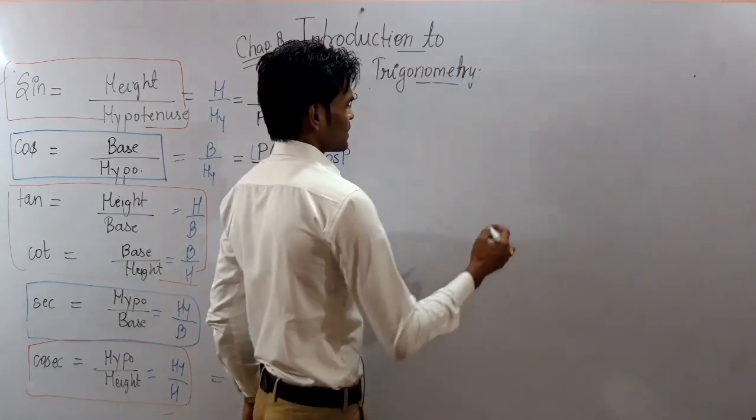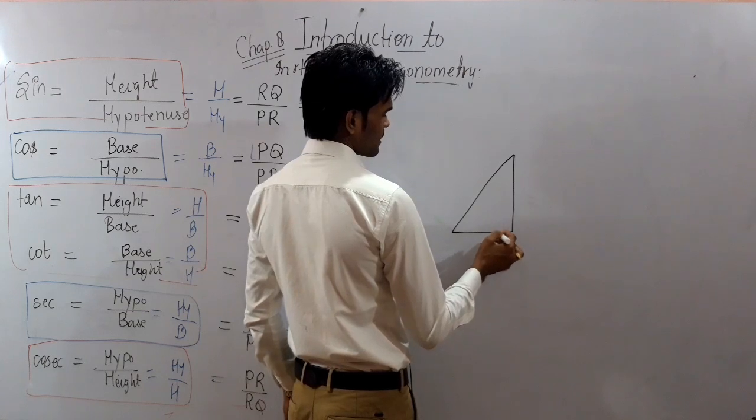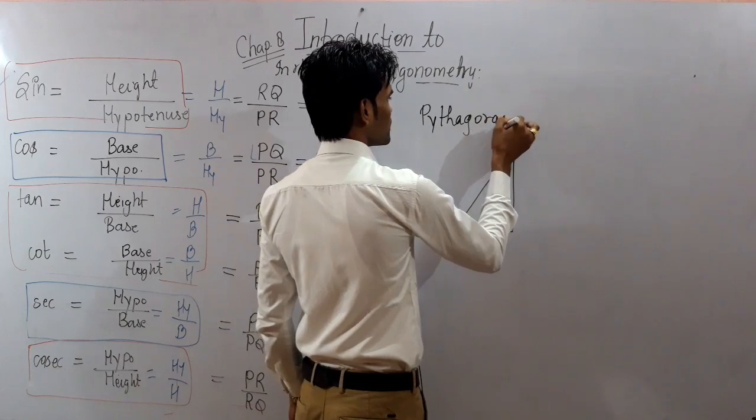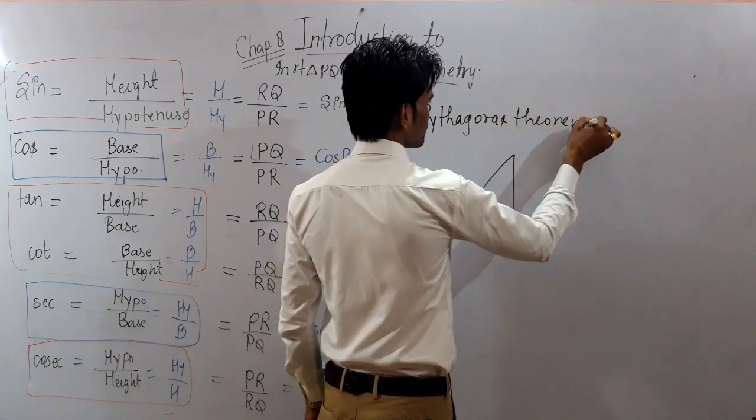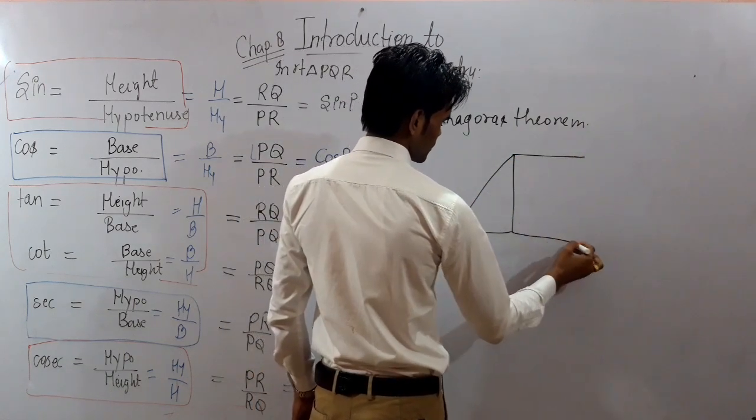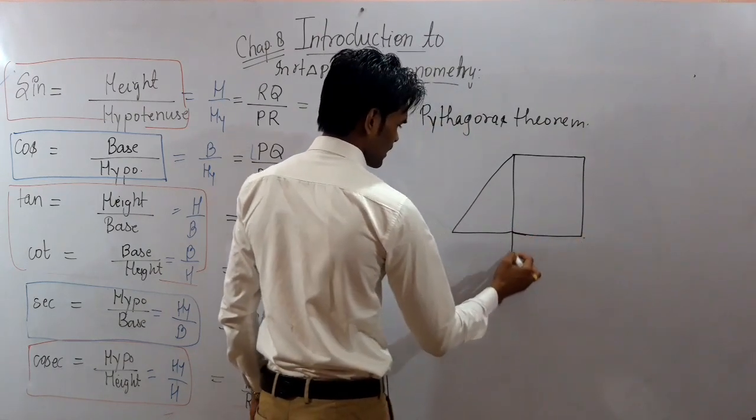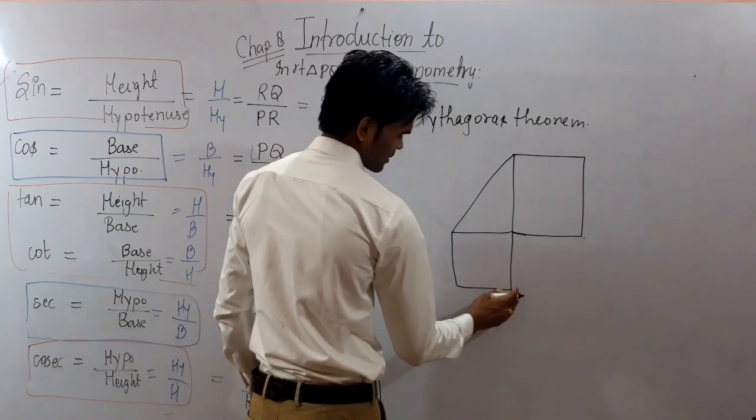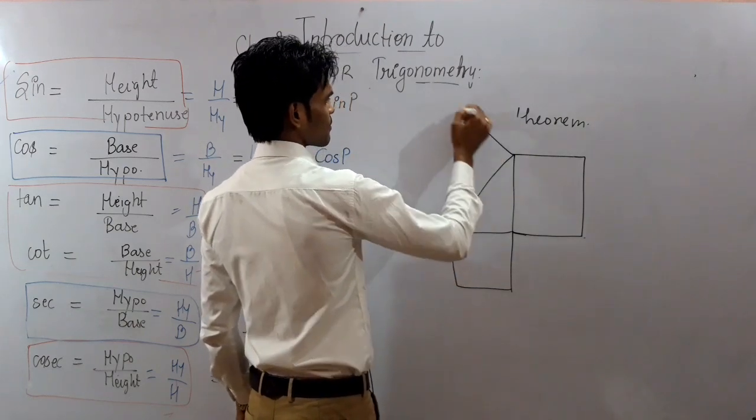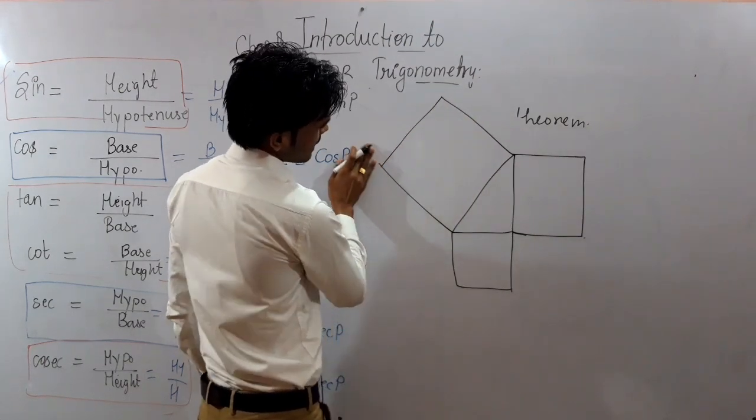Okay, the theorem says like this: if you are given a right angle triangle, then according to Pythagoras theorem, the square made on the height, and the square made on the base, and the square made on the hypotenuse of the triangle